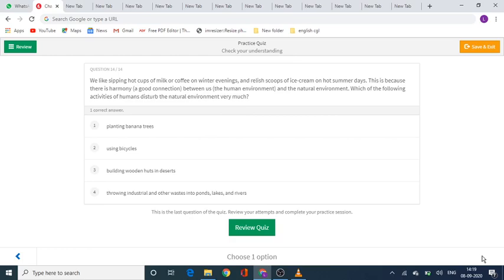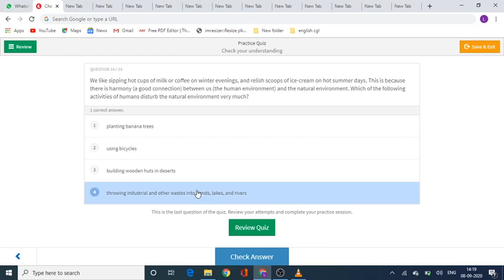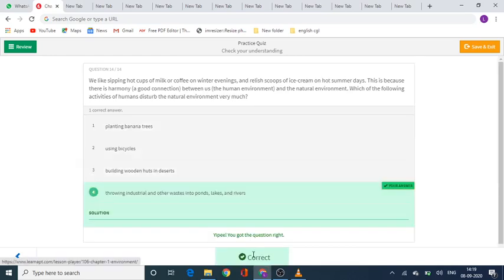Okay, time up. So the last question's correct answer, according to me, will be option number 4. Throwing industrial and other wastes into ponds, lakes, and rivers. Let's check it. Yeah, it's correct.